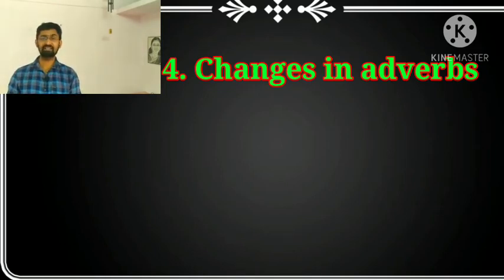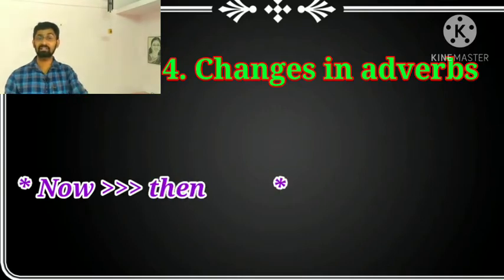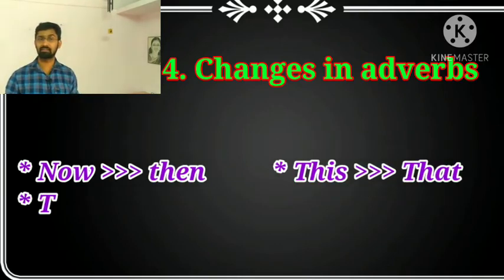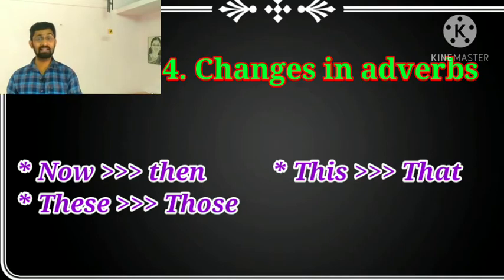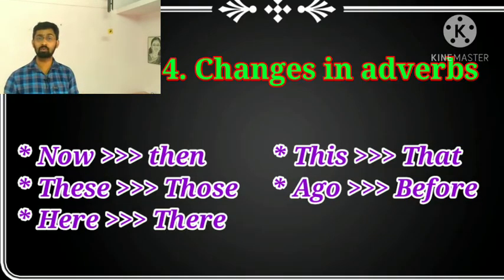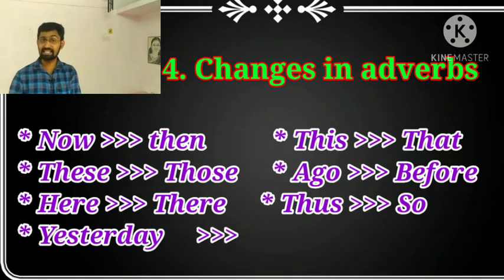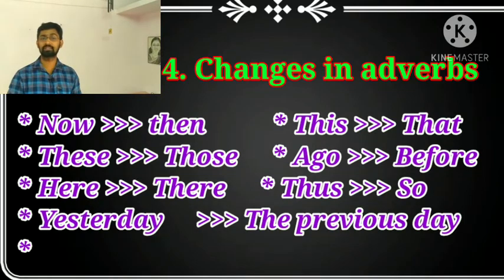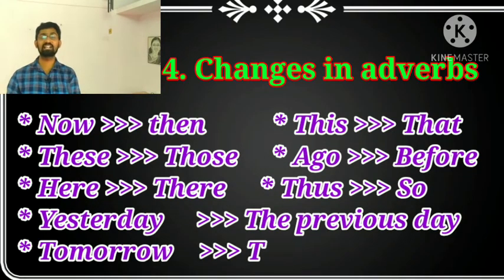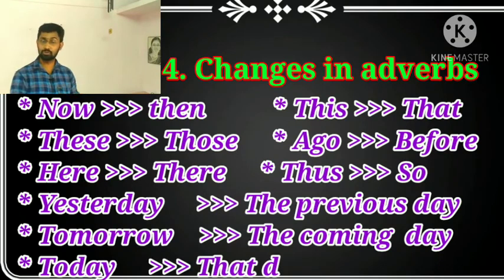If the given sentence contains the word now, we should convert that word into then. And if the given sentence contains the word ago, that word will change into before. Then this will change into that. These will change into those. Here will change into there. Thus will change into so.